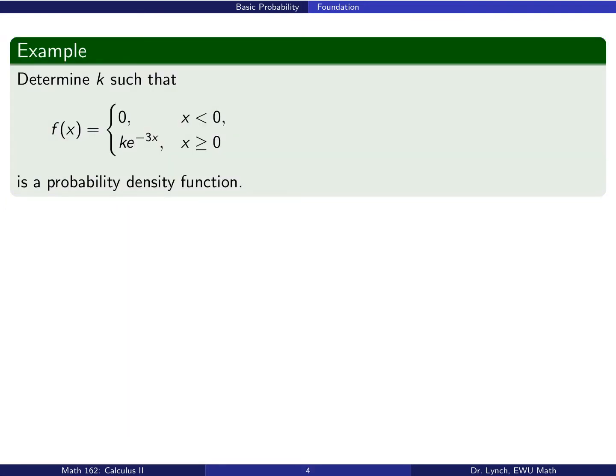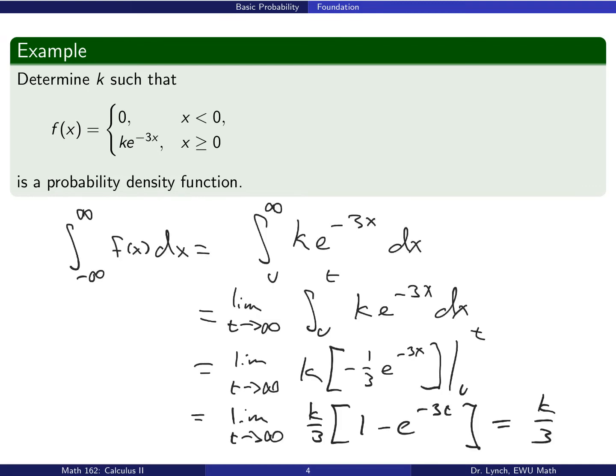Okay, so we'll start off by talking about a specific type of a density function. And let's go ahead and determine a constant k such that this satisfies the requirements of being a probability density function. Again, a non-negative function whose integral is 1. In this case, we say that the integral from minus infinity to infinity of this function f of x can be evaluated, of course, since it's 0 from any of its values, by integrating from 0 to infinity of k e to the minus 3x.